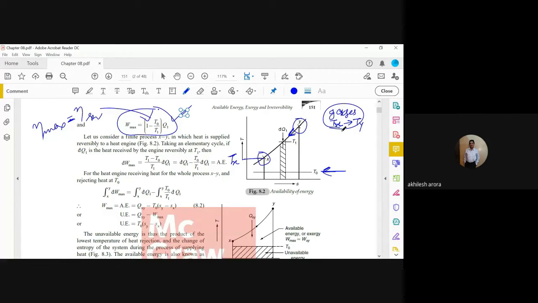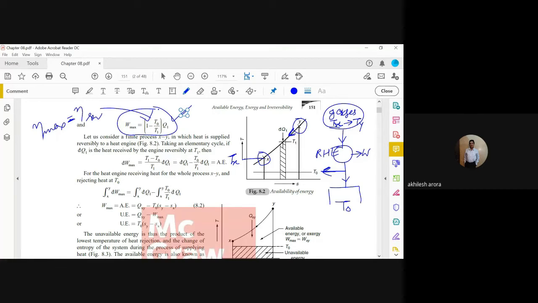We are supplying this heat to a reversible heat engine, and here we have the temperature T naught. Here we are getting the work. Now we want to calculate this value of work.